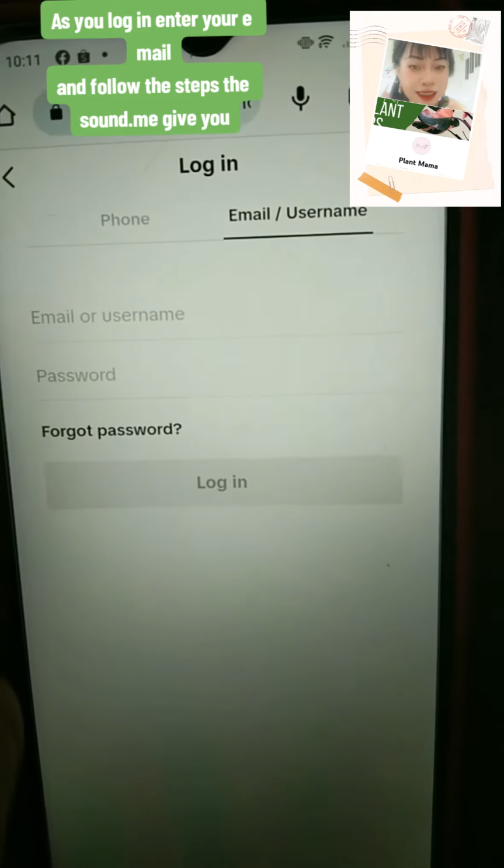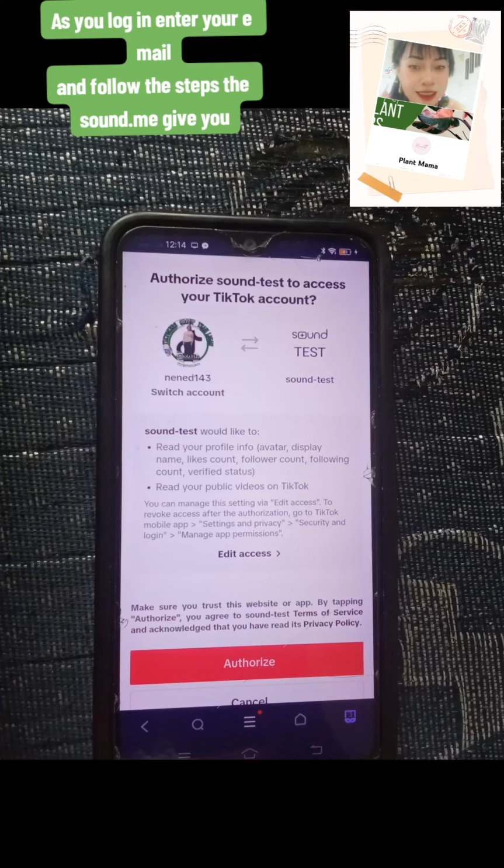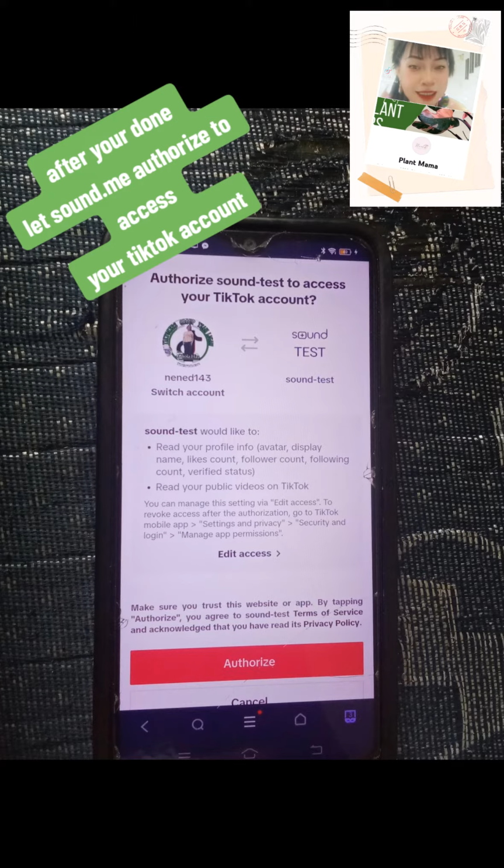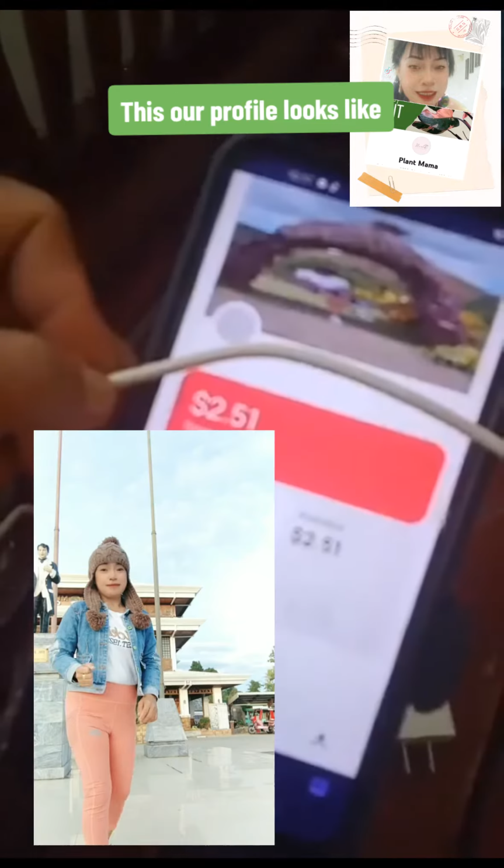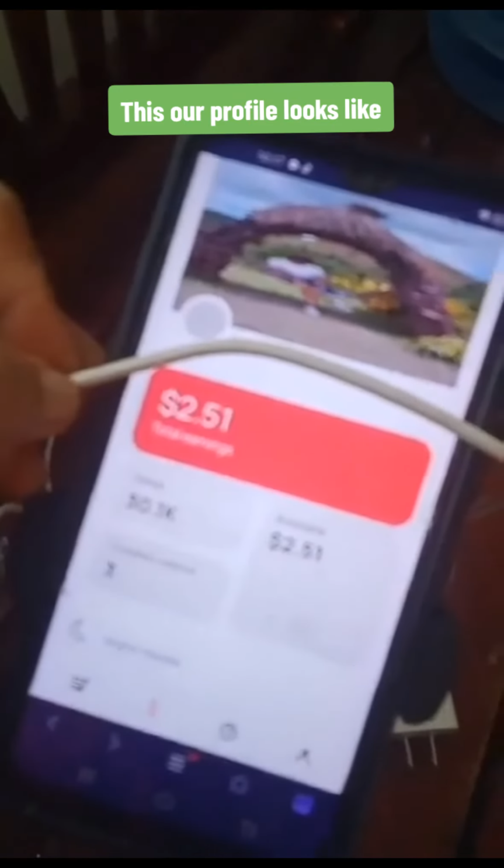As you log in, enter your email and follow the steps sound.me gives you. After you're done, let sound.me authorize to access your TikTok account. This is what our profile looks like.